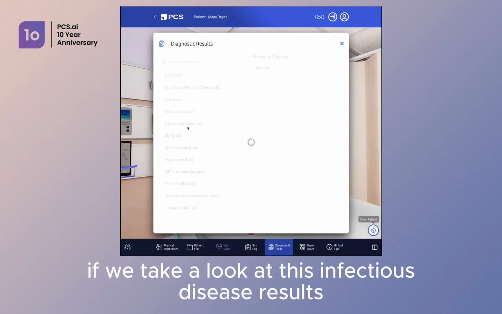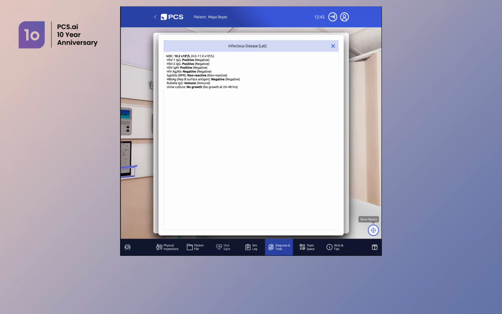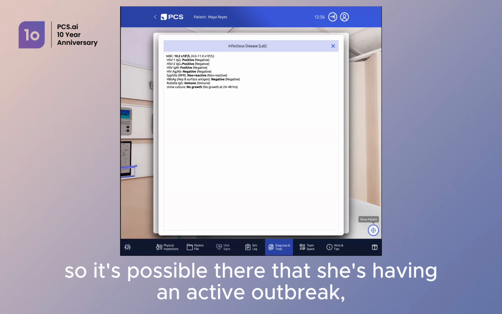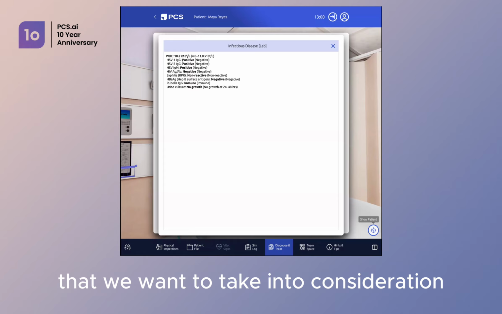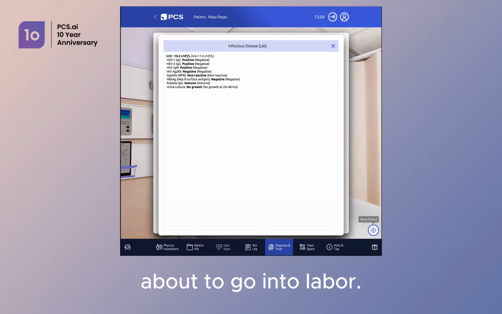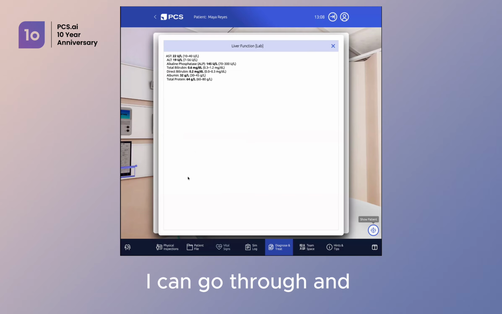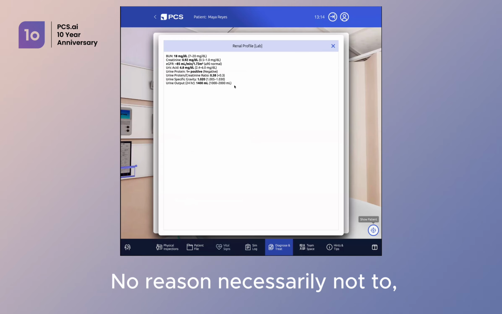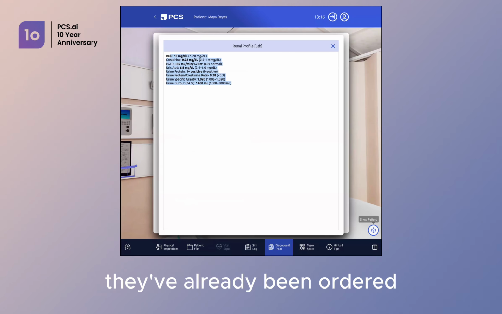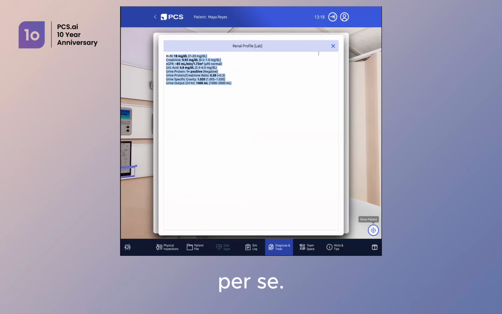If we take a look at this infectious disease results here, I can see that she did in fact test positive for HSV1 and 2. So it's possible there that she's having an active outbreak. And certainly that's something that we want to take into consideration, being that she's about to go into labor. And again, I can go through and take a look at all of these results. No reason necessarily not to. They're all available to me. They've already been ordered. It's not like I'm ordering them again per se.